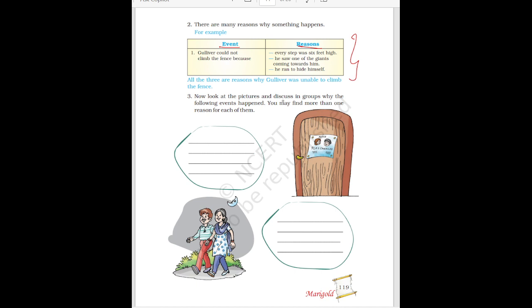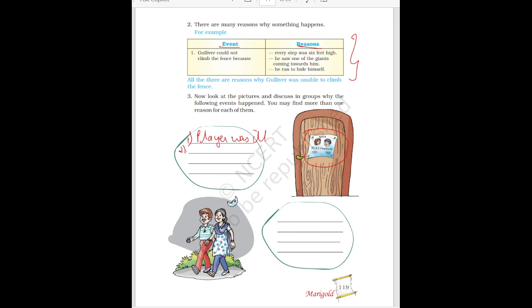Now look at the pictures and discuss in groups why the following events happen. You may find more than one reason for each of them. Here a picture is given, a door and a notice board. What is written on this notice board? The play is cancelled. So you have to write a reason of your own why the play was cancelled. Play means any drama. Okay, so why was the play cancelled? You can write, the player was ill. Okay, the player was ill, so the play was cancelled.